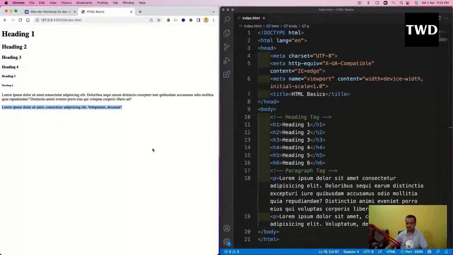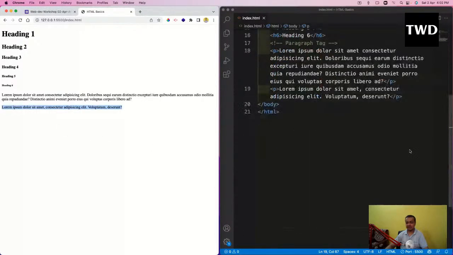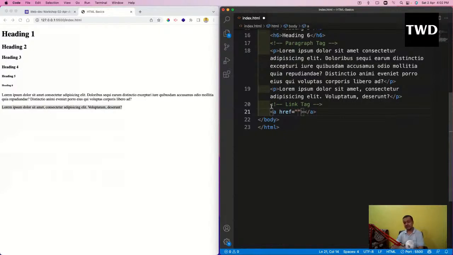So the next thing you are going to learn about is the anchor tag, also known as the link tag. I'm going to come here, and anchor tag is done by a, and href is coming. What is this href? Href is where you have to give the link. This is the first thing we are seeing in which an attribute is coming. So this is known as attribute.